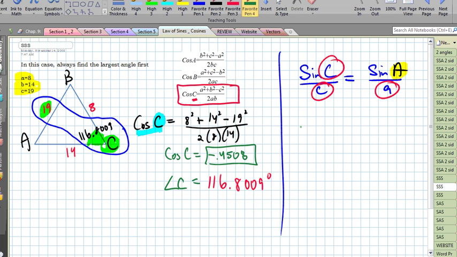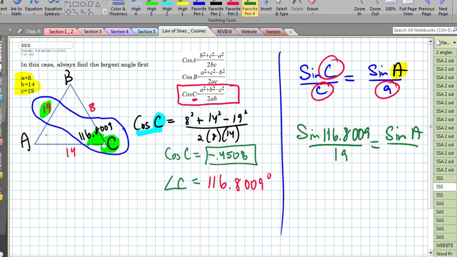So let me just plug in some numbers in here. Sine of 116.8009 divided by little c, which is 19, is equal to sine of capital A, I don't know capital A, all over little a, which is 8. So now when I cross multiply, I'm going to get a value here for sine of A, and then since this is an angle, I have to use sine inverse, not cosine inverse, sine inverse at the very end.